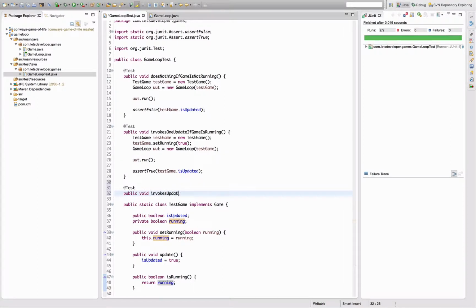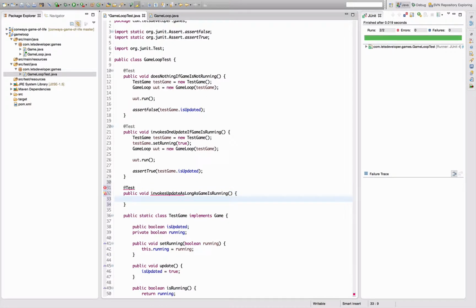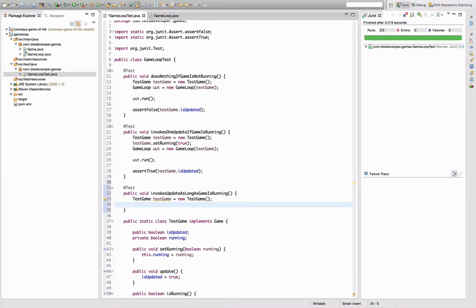Test invokes update as long as game is running is my next test. So again, I want to create a test game, but then I need to specify something new because I want to return true for running multiple times, not only once, but in fact, let's say 3 times, and for the 4th time it should be returning false.